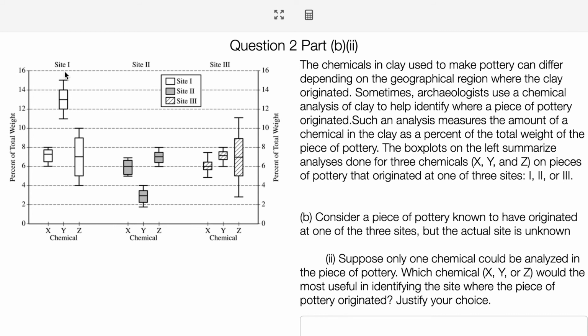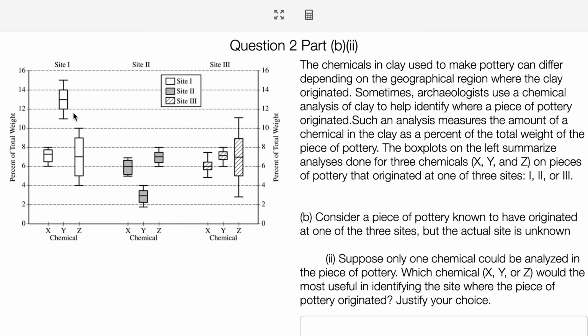What about if chemical Y produced 3%? Then it's not site 1, because none of these are really going to do it. But if it was 3%, chemical Y is certainly saying it's at site 2 with some pretty big confidence. And it'd be really rare for chemical Y to show 3% here.